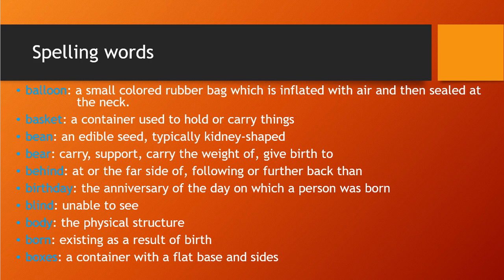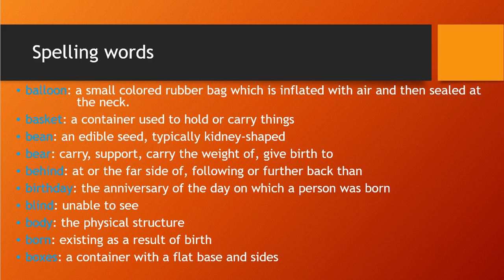A bag inflated with air means inside a balloon there is air, and the balloon's neck is tied up, because we seal that neck, then only will the air remain inside, otherwise it will come outside and the balloon will not blow, right? So that is the meaning of balloon.